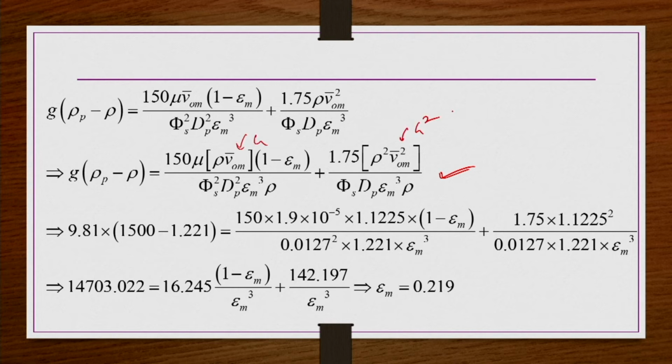G we have calculated as 1.1225, and all the other properties are known, except the voidage at minimum fluidization condition. Except epsilon m, everything is known. If you substitute all the numbers, you get an equation for epsilon m, and solving it, you get epsilon m as approximately 0.219. So, the voidage at minimum fluidization condition is 0.219.